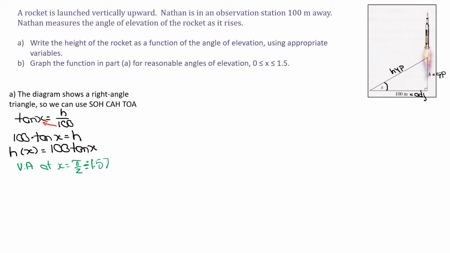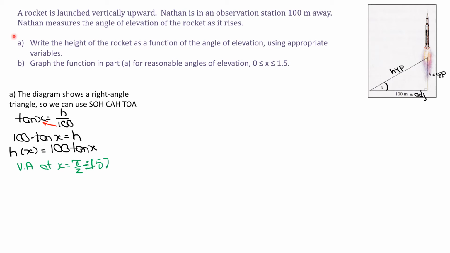So when we look at part B, it says graph the function in part A, so we're going to have to graph a tan graph for reasonable angles of elevation. We're given a restricted domain here from 0 to 1.5. So we have an asymptote at 1.57. These are reasonable angles of elevation, because if you think of pi over 2 as 90 degrees, that angle is becoming too large to be practical, right? You can't tilt your head up to a 90-degree angle. So here's poor Nathan over here, and this angle right here can't be 90 degrees. We can't have that. So we have a restricted domain right here.